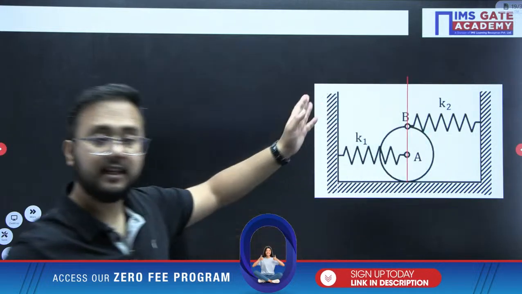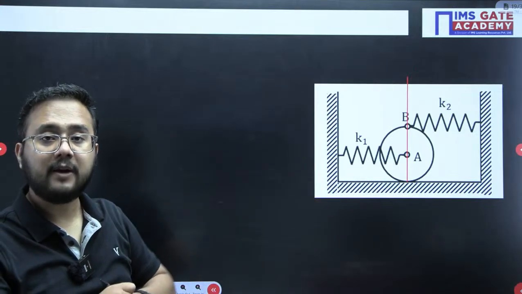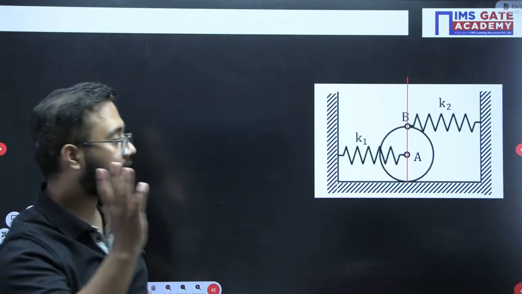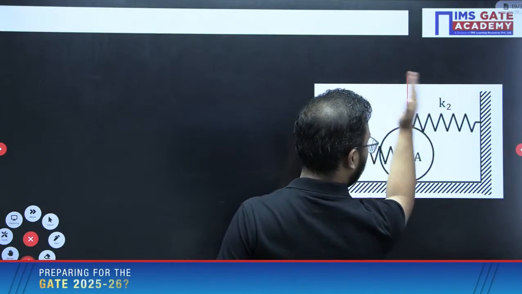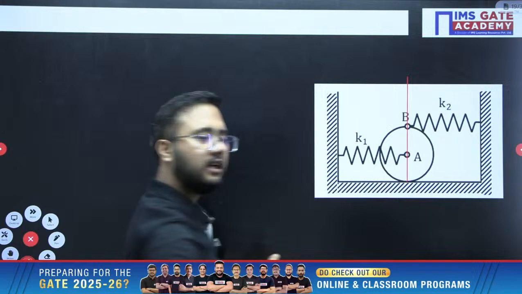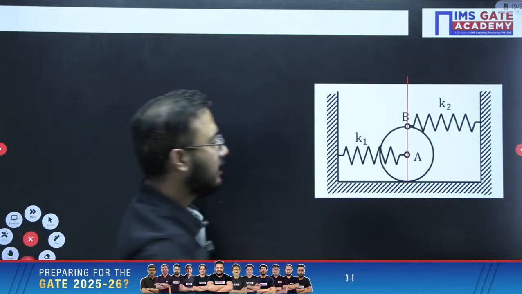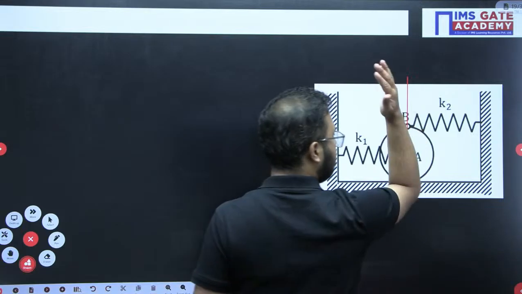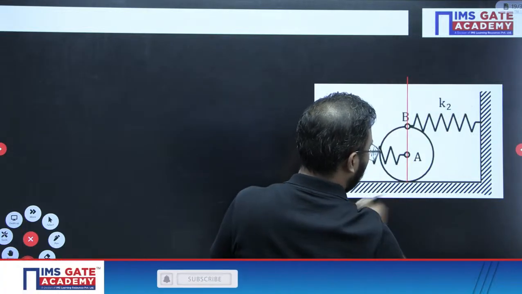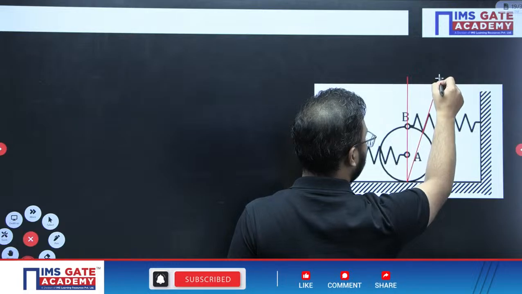So this is initially the vertical line. Now if I provide the rotation, what will happen? If I provide a rotation, it would be a little bit inclined, okay? It would turn basically. Initially this line is vertical. If I provide a rotation to the disk, this line would be like this now. So let's suppose some rotation is provided.